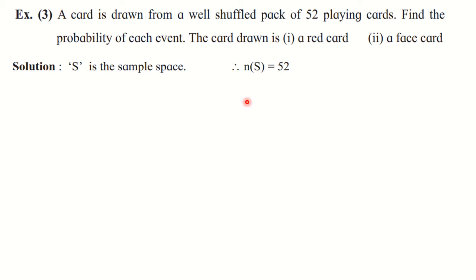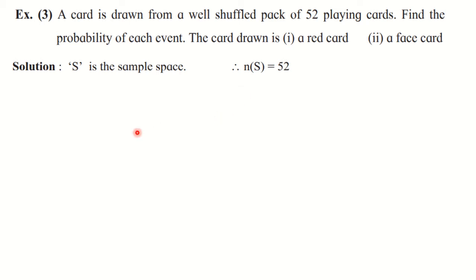But you must know that there are 4 types of cards: heart, diamond, spade and club. Out of that, heart and diamond are red cards and spade and club are black cards. So 13 cards of each type. Therefore 13 fours are 52, the total number of cards.